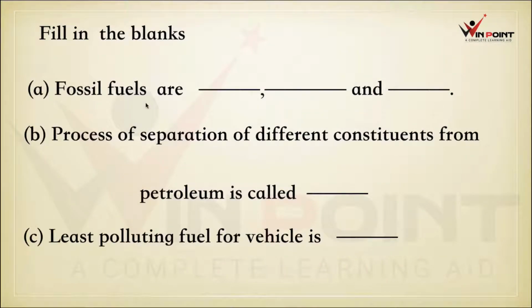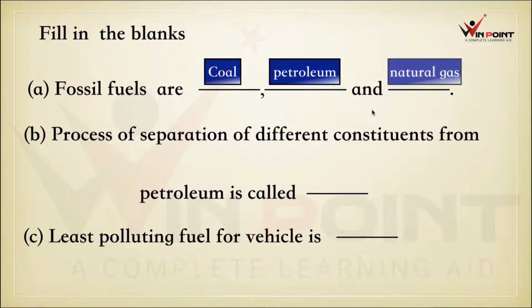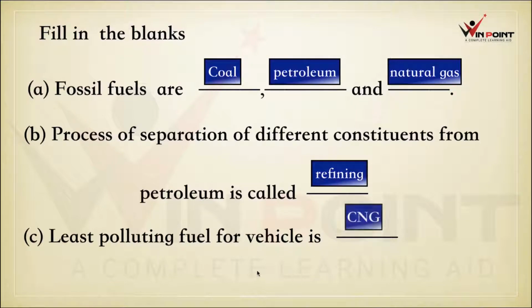Fill in the blanks. Fossil fuels are dash, dash and dash. Fossil fuels are coal, petroleum and natural gas. Process of separation of different constituents from petroleum is called refining. Least polluting fuel for vehicle is CNG.